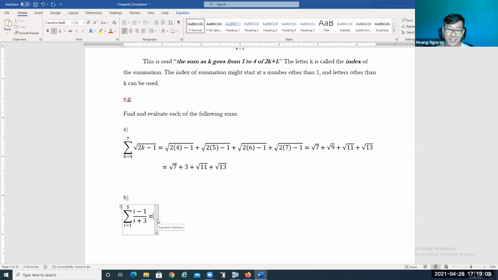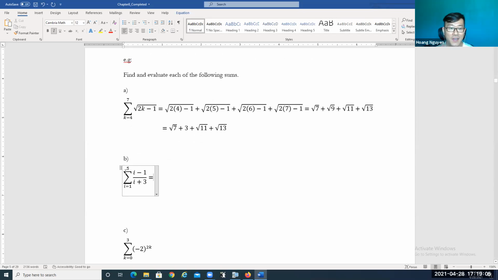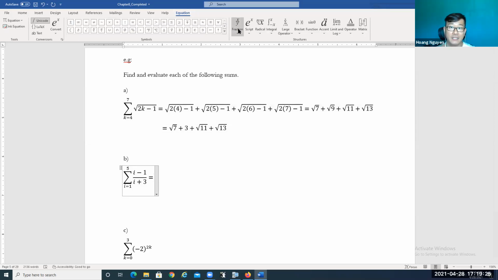Now ready? Let's give it a try for the next one, right? Okay. So now we have the summation, the sum of i. So it's no longer the variable k, it's gonna be the variable i. So i goes from 1 to 5 of (i minus 1) over (i plus 3). So it means that we're gonna substitute i equals 1 up to i equals 5. Okay, so let's see what we're gonna get.